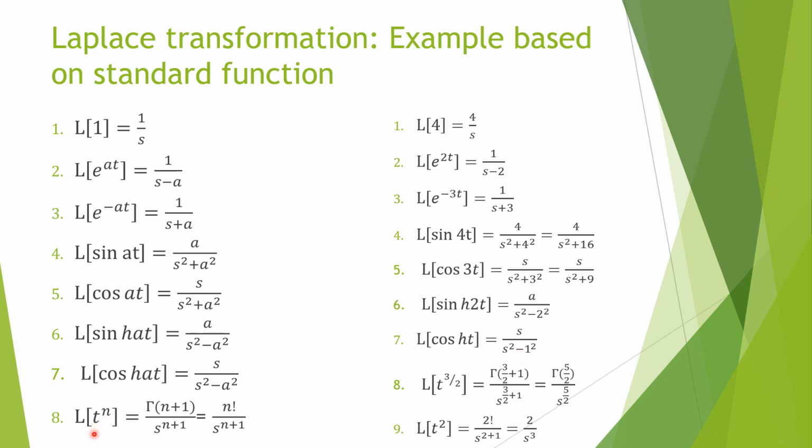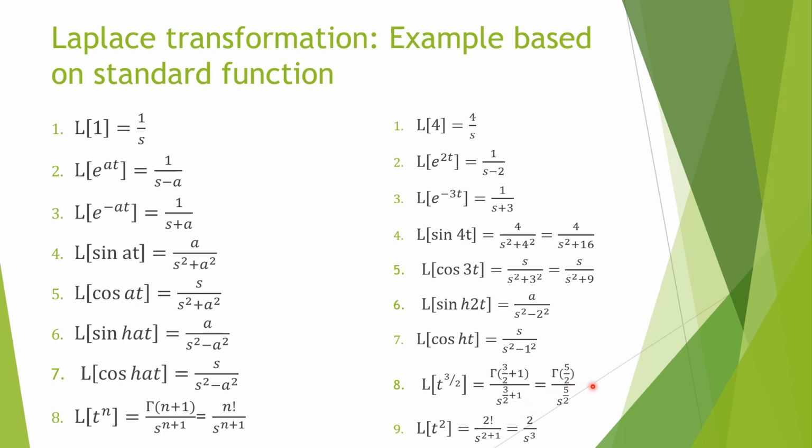Next is Laplace transformation of t raised to power n. Okay, so in case of integer we use factorial form. In case of fraction we use gamma form. So here I am using both cases. If we have to find Laplace transformation of t raised to power 3 by 2, so it will be gamma 3 by 2 plus 1, because formula is gamma n plus 1 divided by s raised to power n plus 1.